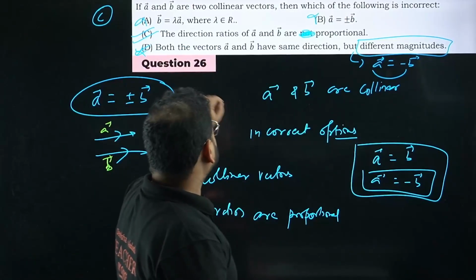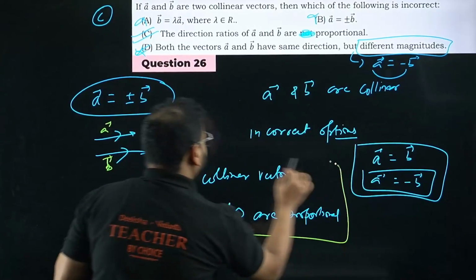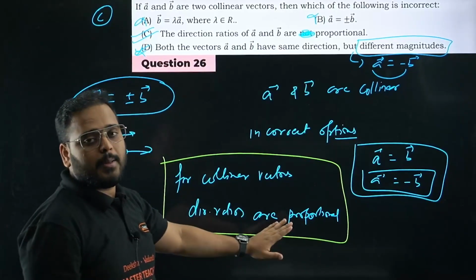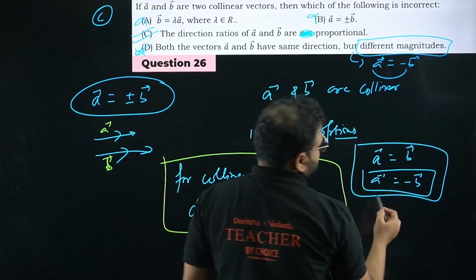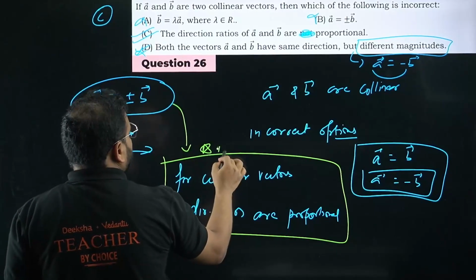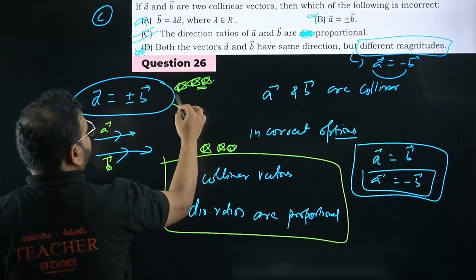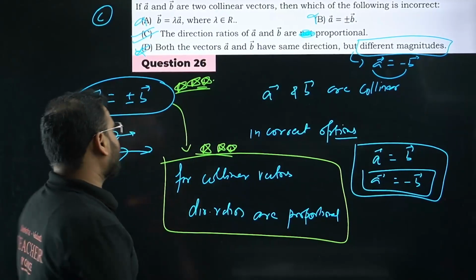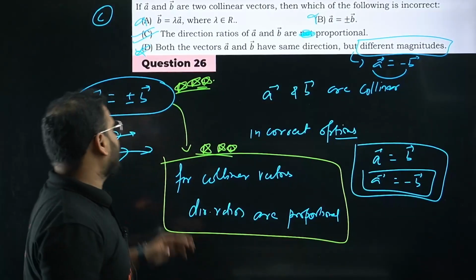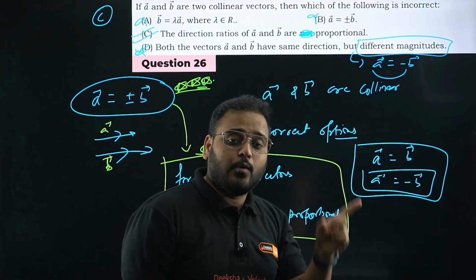So option is C. Simple answer: if they are collinear, they have to be proportional. That's your conclusion. Collinear means they have to be proportional. And if you're taking this sign, you have to take both plus and minus. These two are very, very important points. Just focus on these two points and forget about everything else I said. Collinear vectors means ratios are proportional, and if it is collinear it has to be both plus and minus, not only one.